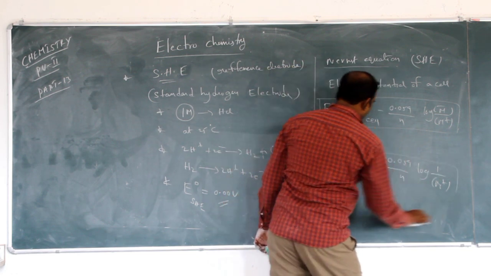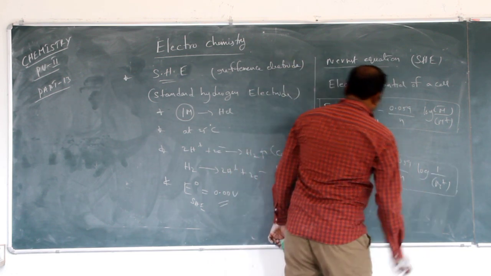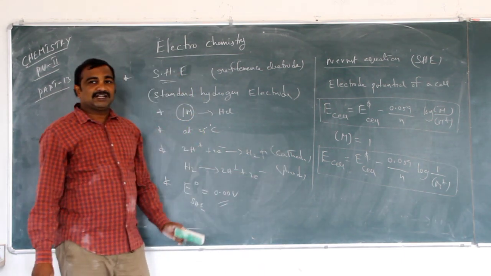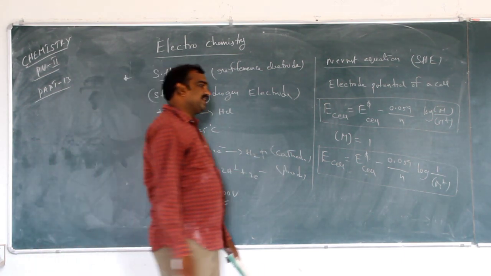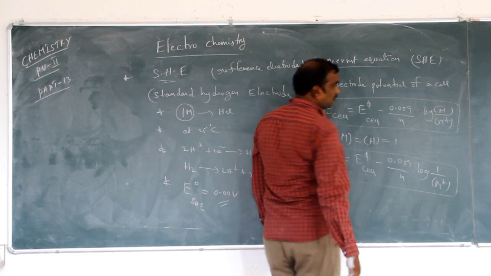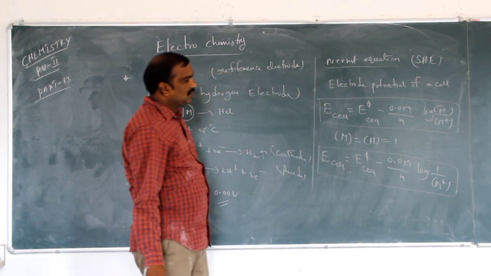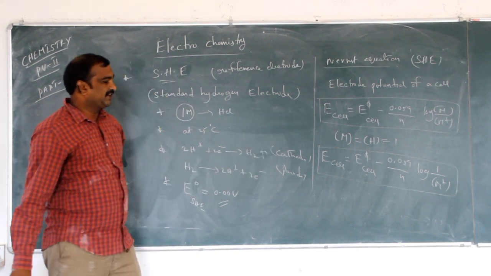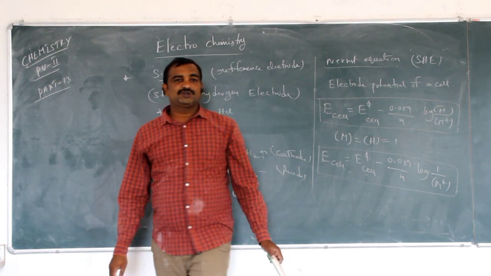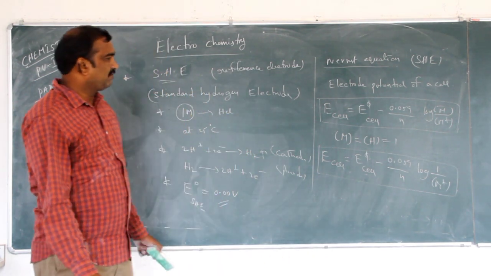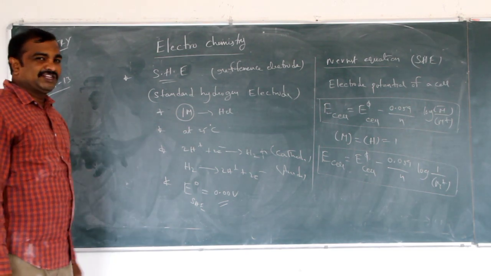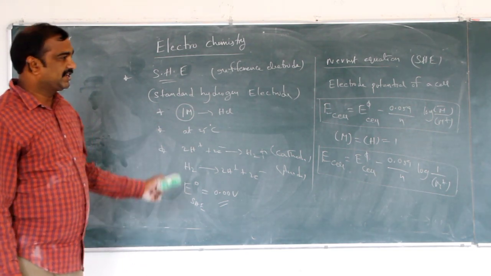Why does it become 1? Because the concentration of the pure metal is equal to 1. So only we have taken 1 there. So finally the equation became E cell = E0 cell - (0.059/n) log(1/M+ concentration). So this is about SHE and the next equation. So take a screenshot.